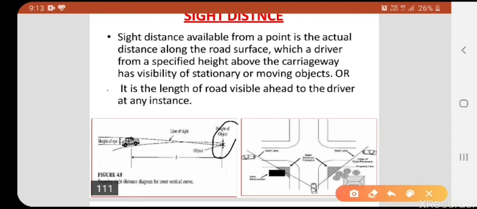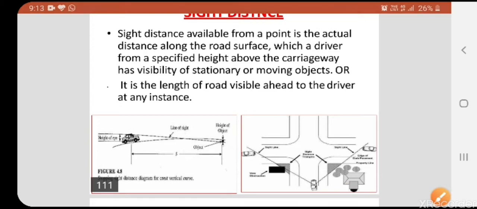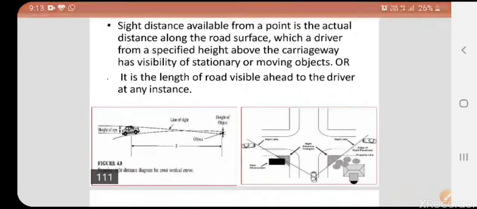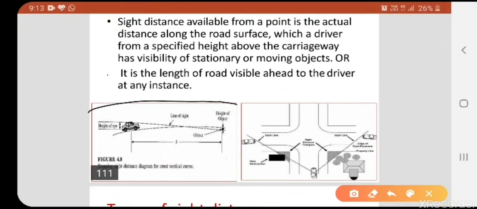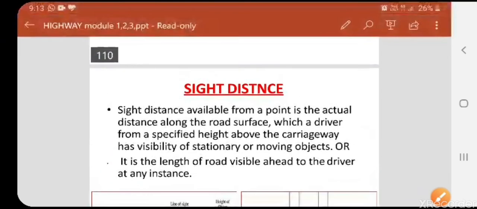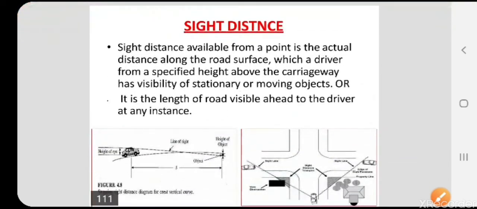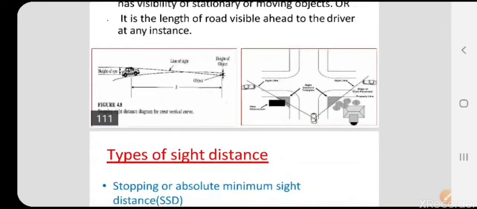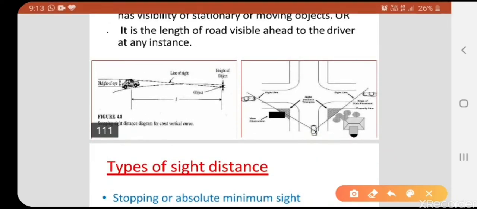Here one object is there, that is called the height of an object. The driver is sitting in the car, and up to S distance he can see, that is known as sight distance. As per the textbook definition, sight distance is the actual distance along the road surface which a driver can see from a specified height above the carriageway. Carriageway is, as I already told, the path of the vehicle.